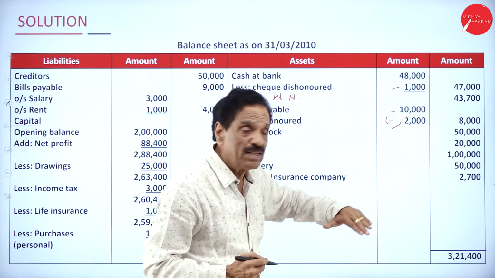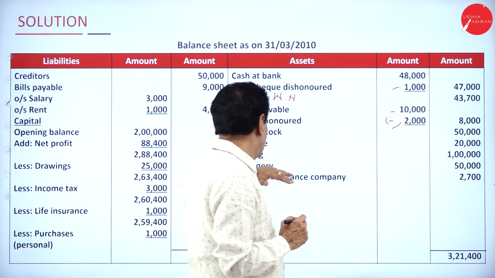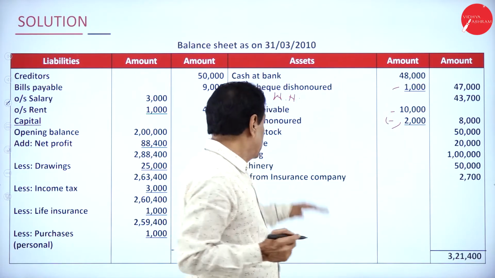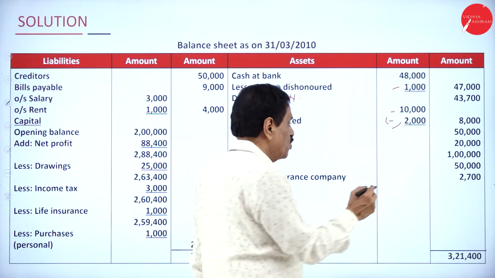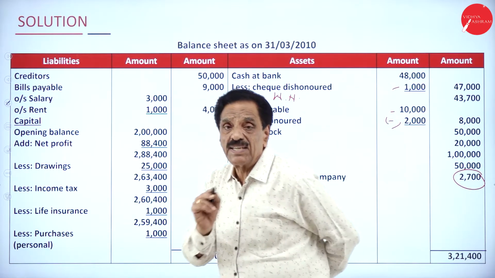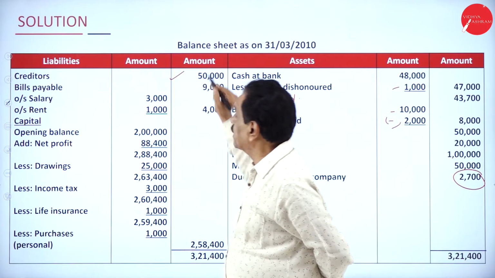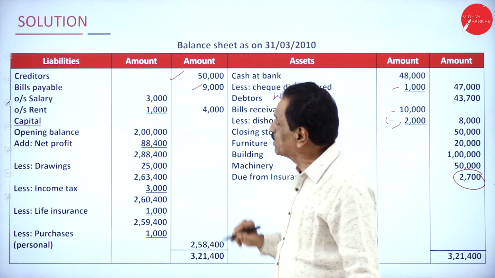Furniture is an asset 20,000. Building is an asset 1 lakh. That will come on the asset side. Then machinery is an asset. Due from which, how much money you have to receive? 2,700 from insurance company. It's an asset. Creditor, we have to pay 50,000. BP, we have bills payable. We have to pay 9,000.